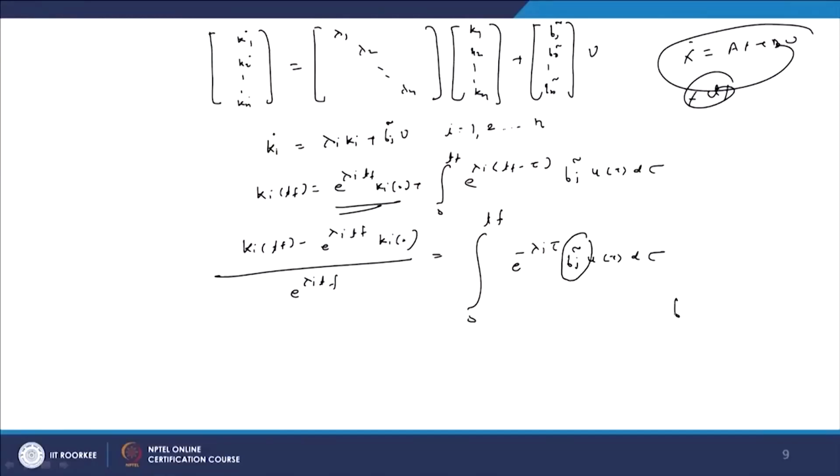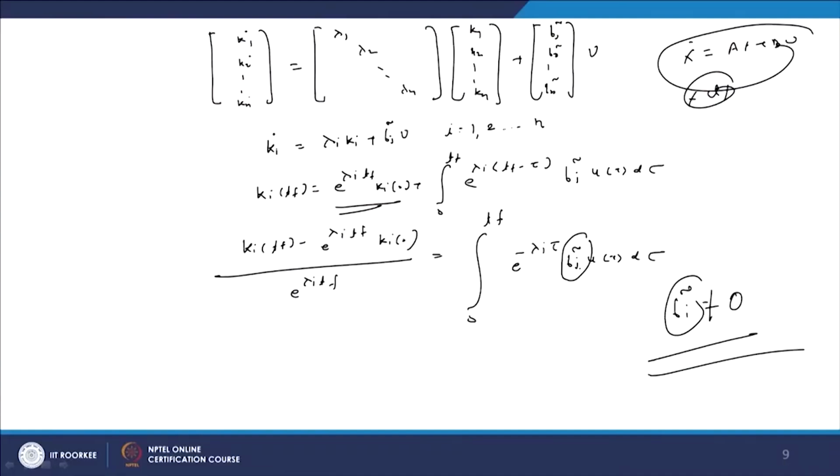Therefore, this particular part, Bi bar, is nothing but concerned with B1 bar, B2 bar, Bn bar. So, that should be non-zero. If any of the elements in this particular column is 0, then we can say that the system is not controllable.